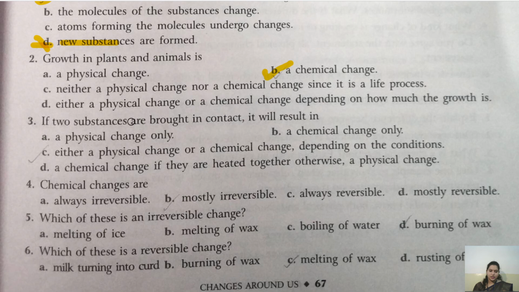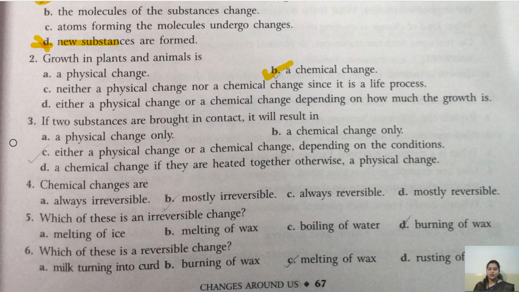Now moving ahead with question number 3. If two substances are brought in contact, अगर हम दो substance को एक दूसरे के contact में ला रहे हैं, तो it will result in physical change only, chemical change only, either a physical change or a chemical change depending on the condition, or chemical change if they are heated together, otherwise a physical change. Yes children, what is the correct answer? Tell me. जब हम दो चीज को मिक्स करते हैं तो क्या सिर्फ फिजिकल चेंज होता है? नहीं. We have seen many examples where chemical changes are taking place.